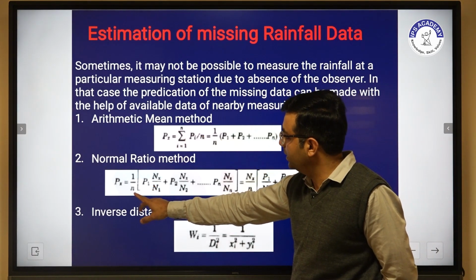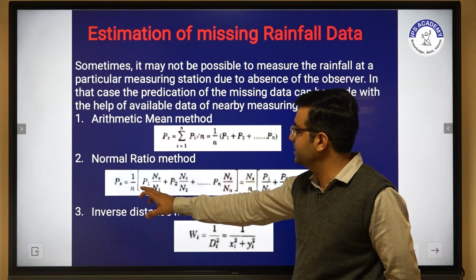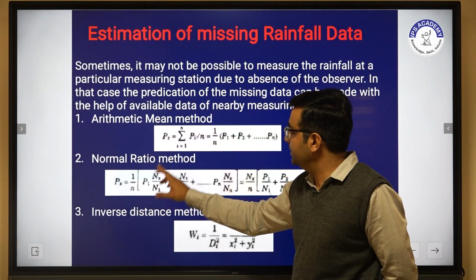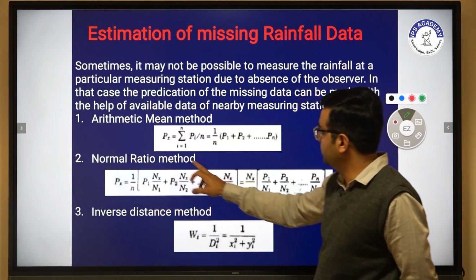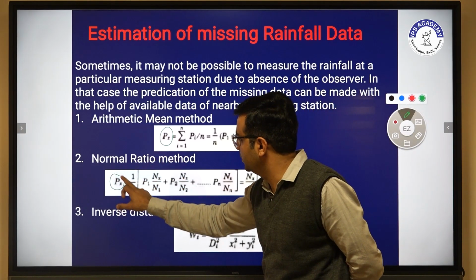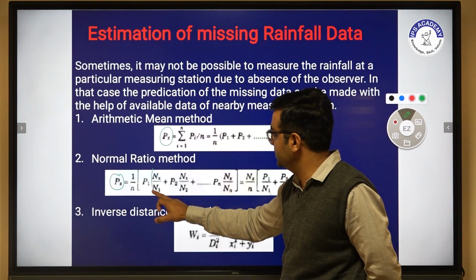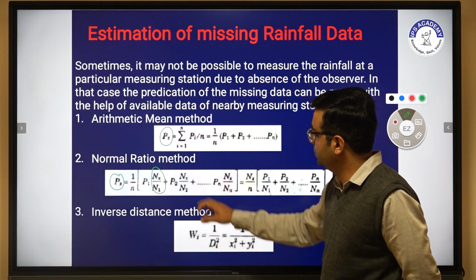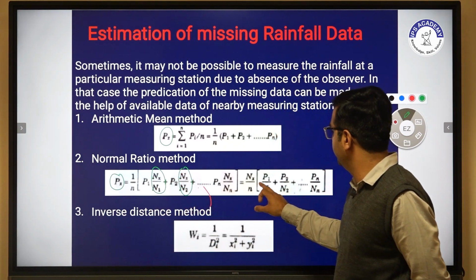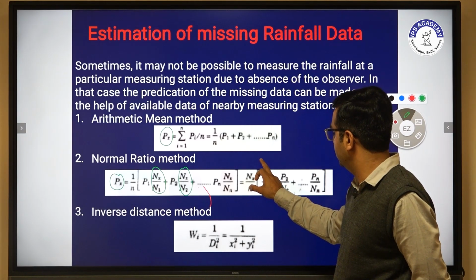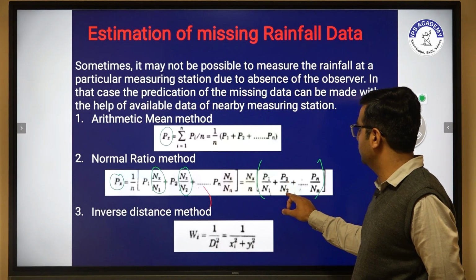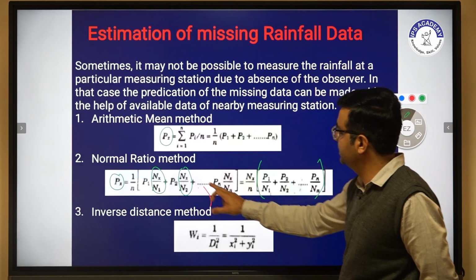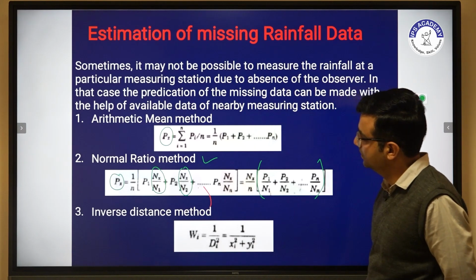Now the second one is the normal ratio method. The normal ratio method is different from the arithmetic mean method, because it involves some ratio. So from this and this we have to understand there is some difference. So we take the common terms P1 upon N1, then P2 upon N2, and this one is known as the normal ratio method.